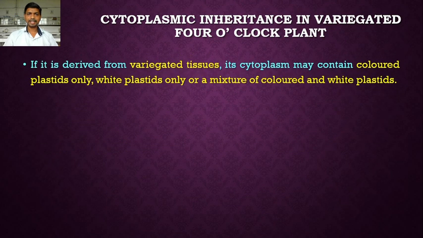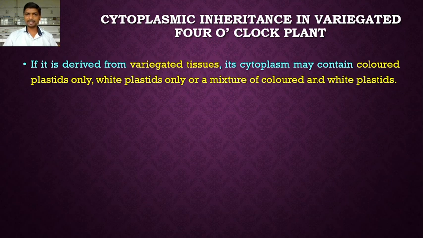And if it is derived from variegated tissue, its cytoplasm may contain colored plastid only, white plastid only, or a mixture of colored and white plastid, because these variegated branches possess green patches and white areas.